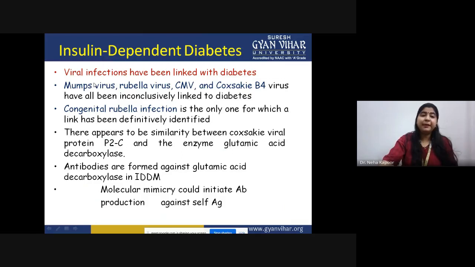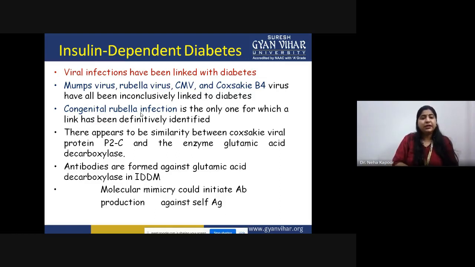Now, there are many viral infections that, as I have told you, have been linked with this diabetes disease. It can be mumps virus, rubella virus, CMV virus. They have been found to link to this diabetes condition. Even in the case of congenital rubella infection, it has also been identified as a major key player in triggering this insulin-dependent diabetes.